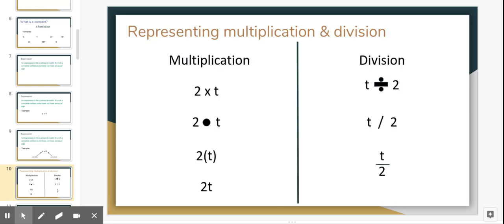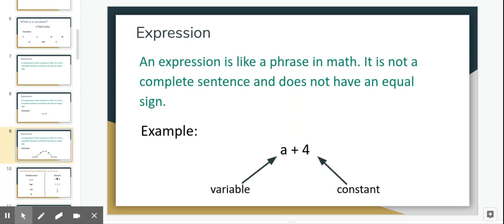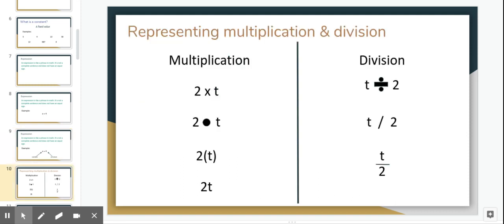When you're working with algebra, I wanted to point out how you represent multiplication or division. Our expression example was an addition expression, but sometimes you'll see multiplication or division. Because we're using letters or symbols now with algebra, we have to be careful with how we represent our multiplication and division, and you'll see it lots of different ways. For multiplication, I wrote 2 times t, how you normally do it if t is our variable. We really can't use that multiplication symbol x anymore because an x could also be a variable.